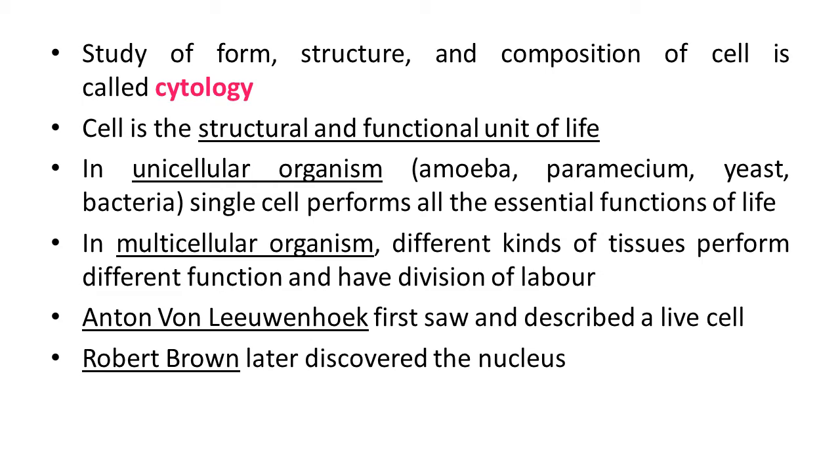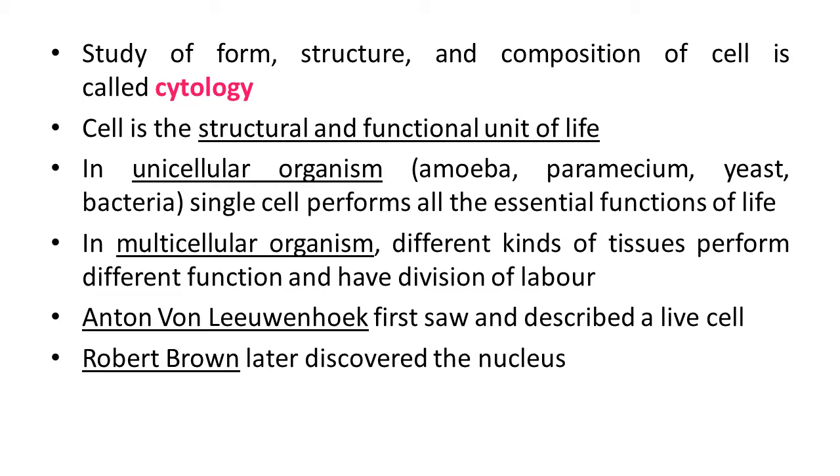Now you know very well about examples of unicellular and multicellular organisms. A unicellular organism's body is made up of only one cell, a single cell, and this single cell is capable of carrying out all functions of life. Some unicellular organisms are primitive organisms like amoeba, paramecium, yeast, bacteria and others. You have already studied these organisms and their characteristics in the previous chapter.